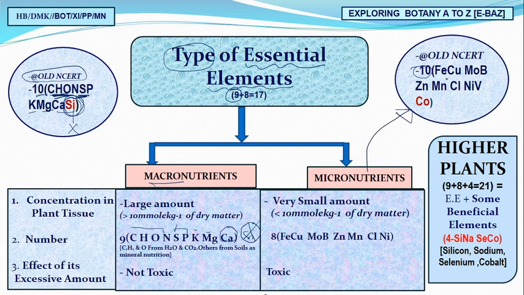Similarly, if you talk about the micronutrients, according to our new NCERT there are 10 in the old list. First remember FAQ, mobile, jan, man, kal, Nivco. You all know mobile, so FAQ, throw it away. Jan, man, kal: from tomorrow, throw it away. And which company's mobile is it? Nokia: Nivco. So remember FAQ, mobile, jan, man, kal, Nivco, and you have to remove V and Co.